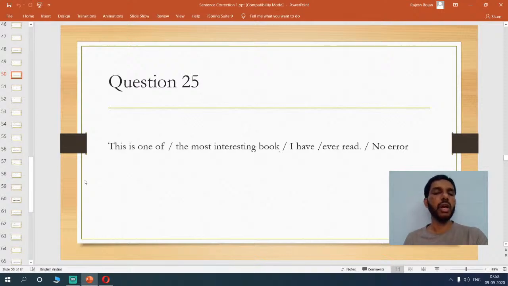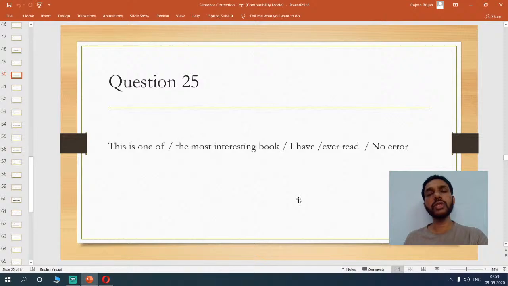Okay, whenever, so you can also remember in this way, whenever you use like one of the, one of the, now this kind of expression, you have to use a plural noun there or a subject there, right? So this is one of the most interesting books I have ever read.